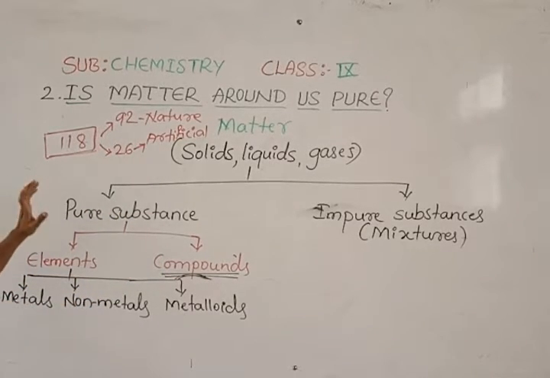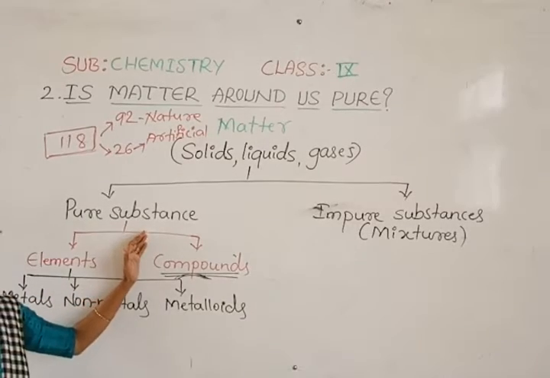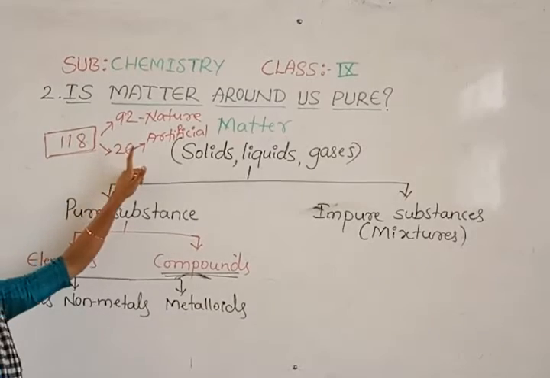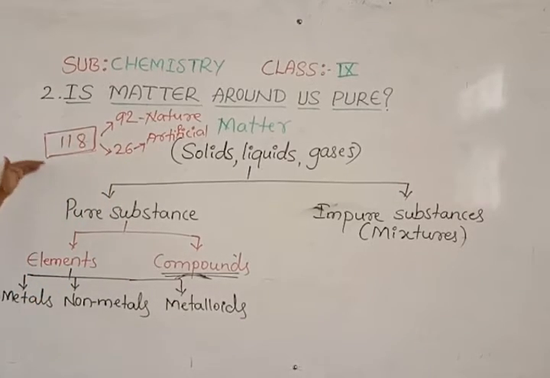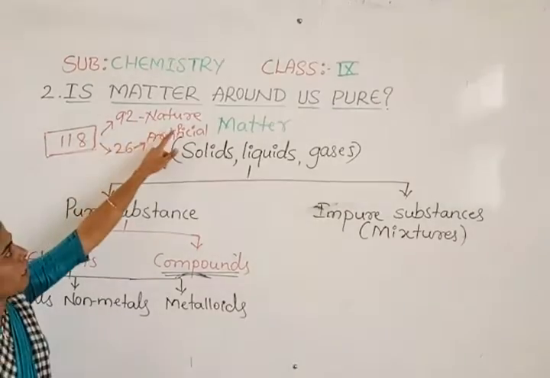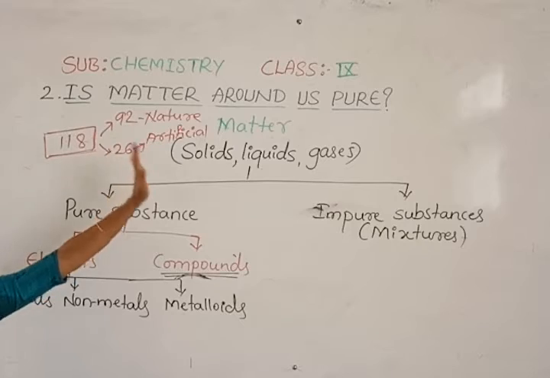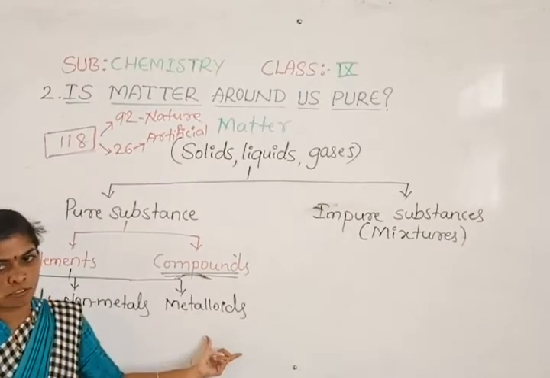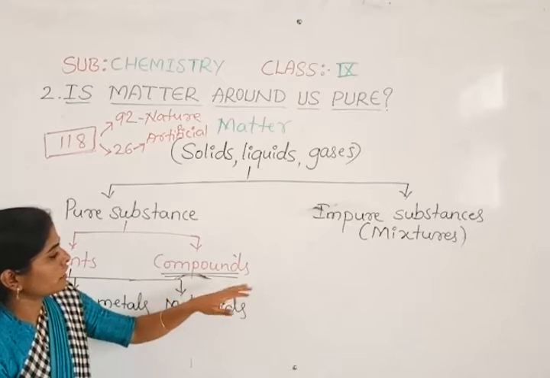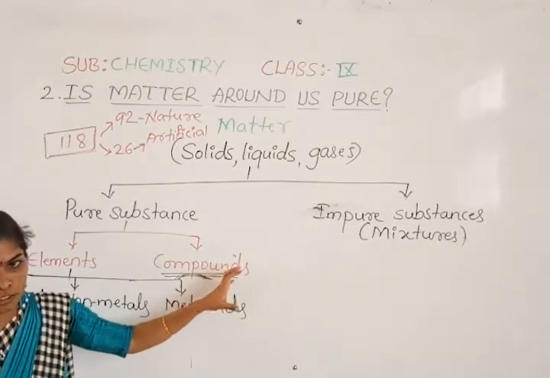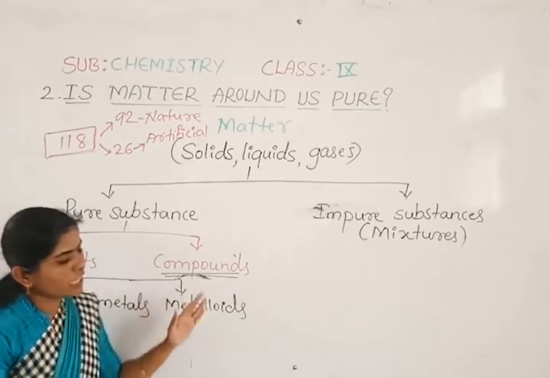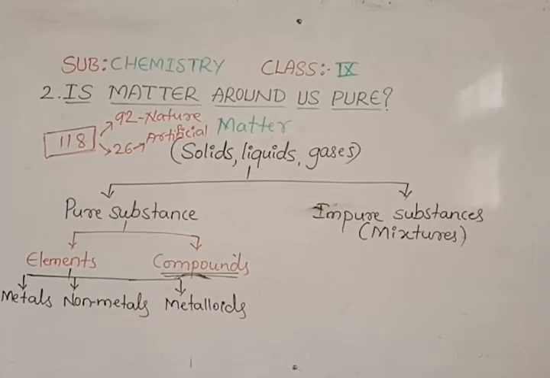Pure substances can be classified into elements and compounds. There are 118 elements, of which 92 occur in nature and 26 are synthesized in the lab. Those 118 elements are again classified into three types: metals, non-metals and metalloids. When different elements combine together, they form compounds, and since compounds have the same composition, we can consider them pure substances.